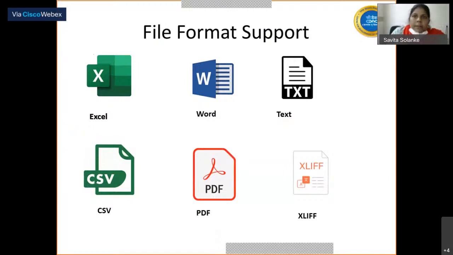Good afternoon again. These are the file formats supported by the LPMF system. That is, we are supporting Excel file format, Word, text file format, CSV, PDF, and a universally accepted localization format, that is XLIFF file format.